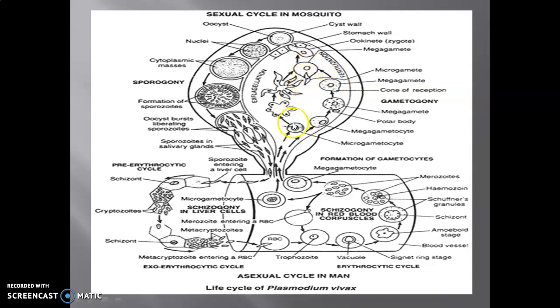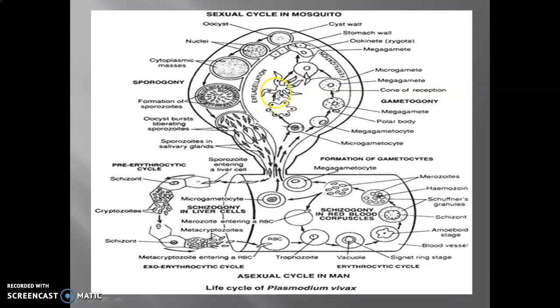Now this is the microgametocyte, which undergoes changes and forms flagellated structures as it undergoes the process of exflagellation. See here, the cursor shows the structure formed by the microgametocyte, the formation of this microgamete.